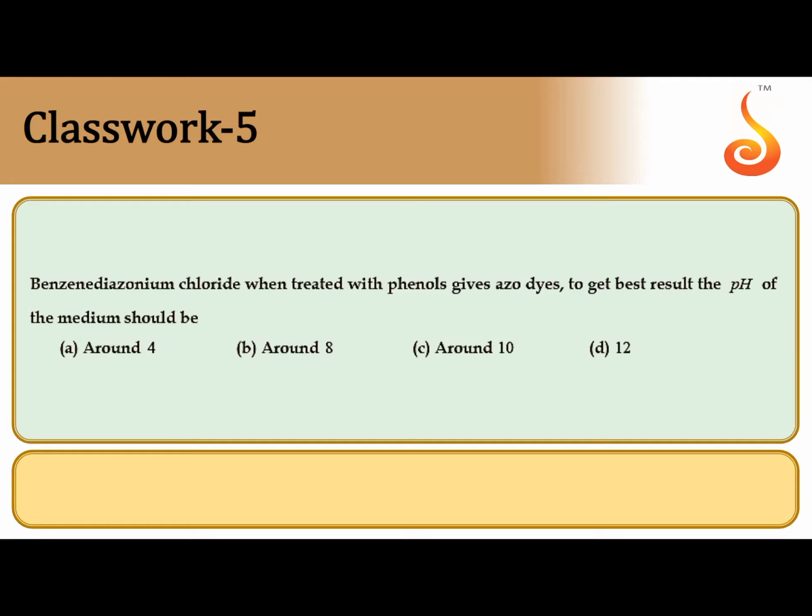Benzene diazonium chloride, when treated with phenols, gives azo dyes. To get the best result, the pH of the medium should be what? When benzene diazonium chloride is treated with phenol, phenol with its lone pair acts as an electron donating group.